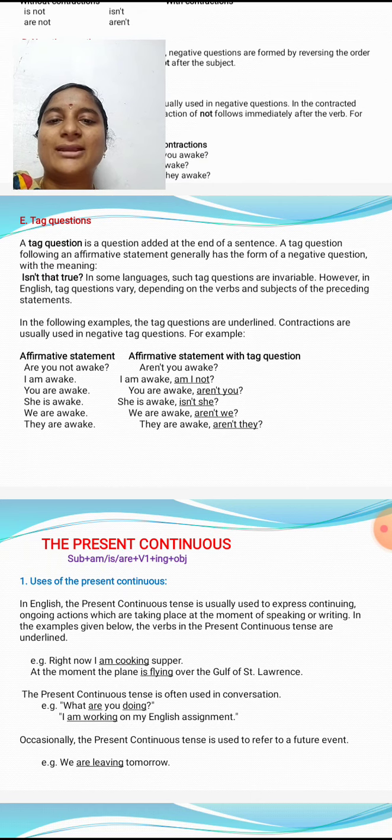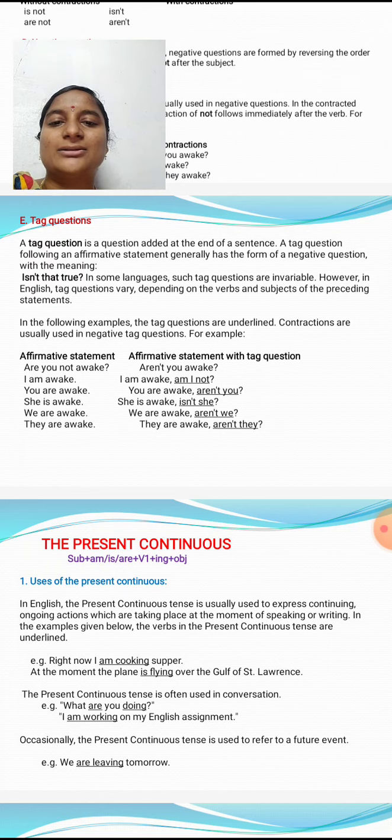So here I am awake. So here am is the verb. Am I not awake? So here positive. Then you convert into question tag. So you have to write negative. Am I not? So you are awake. You are awake. And aren't you? Here are. So you have to mention aren't you?